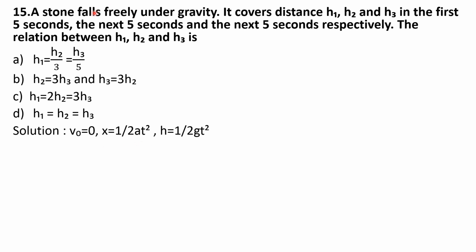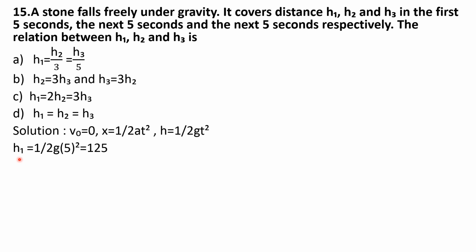Here the stone falls freely under gravity and the height or distance is given as h. So we can write this formula as h is equal to half into g into t square.